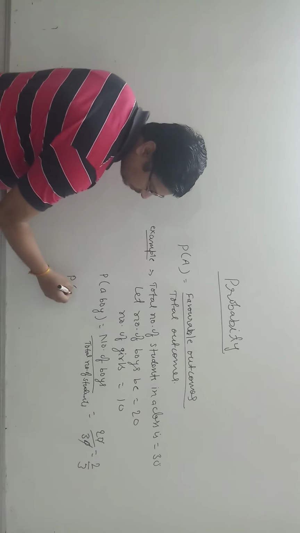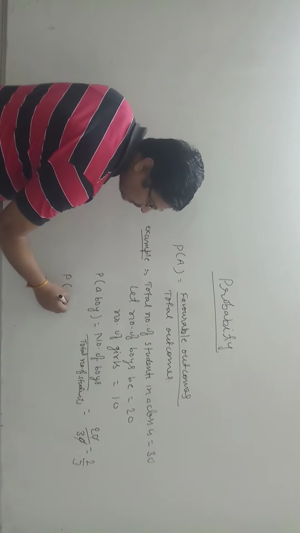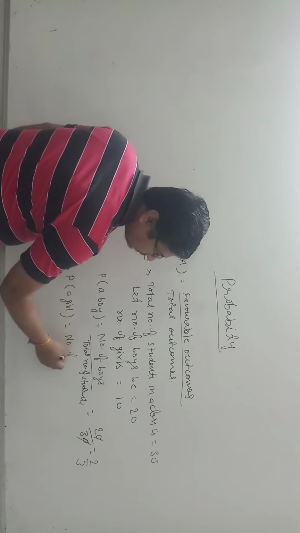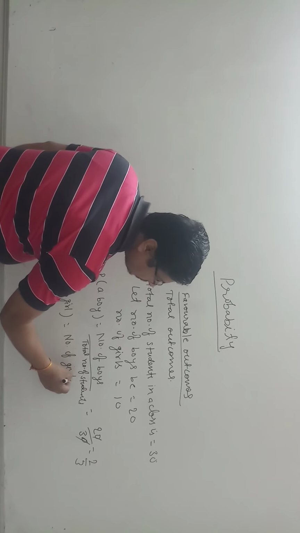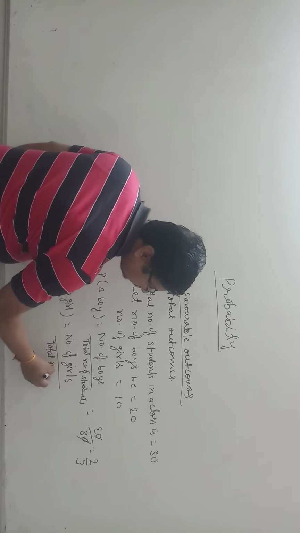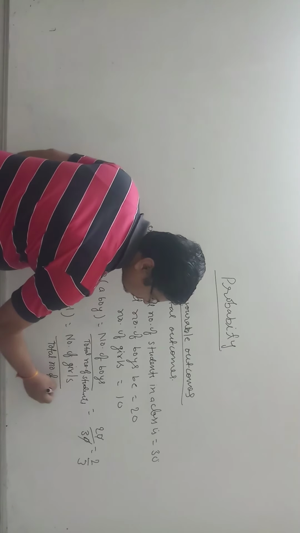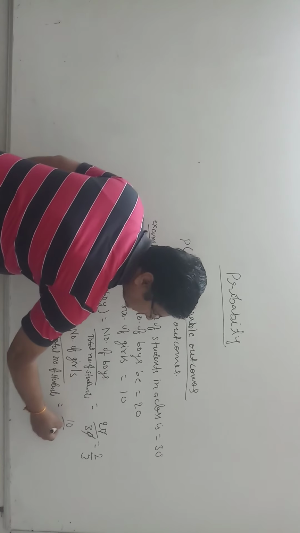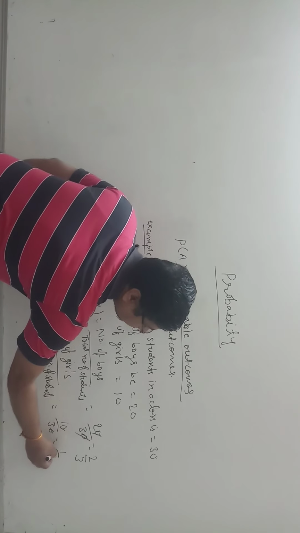Similarly, we will find the probability of a girl: number of girls upon total number of students. So it will be 10 by 30, that is 1 by 3.